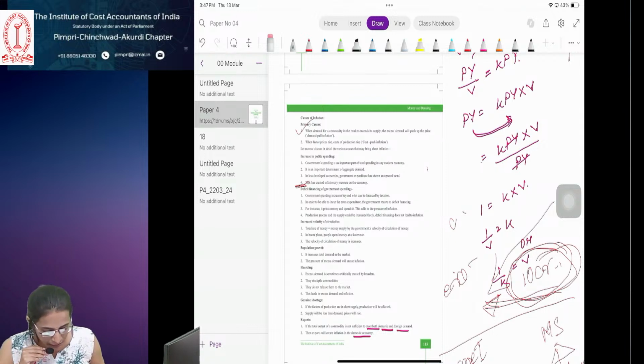Now we have increased velocity of circulation. Increased velocity of circulation means what? We saw in last lecture. What was velocity of circulation?